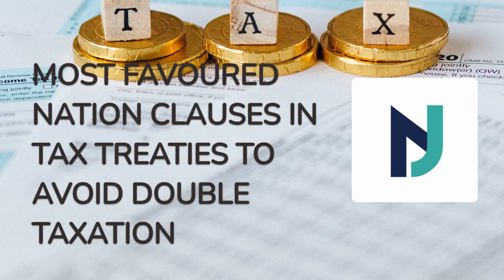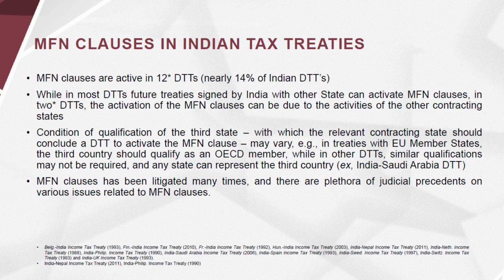Most favored nation clauses in tax treaties to avoid double taxation. MFN clauses are active in 12 tax treaties, nearly 14% of Indian tax treaties. While in most tax treaties, future treaties signed by India with other states can activate MFN clauses, in 2 tax treaties, the activation of the MFN clauses can be due to the activities of the other contracting